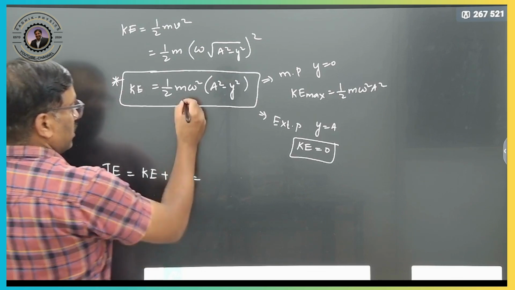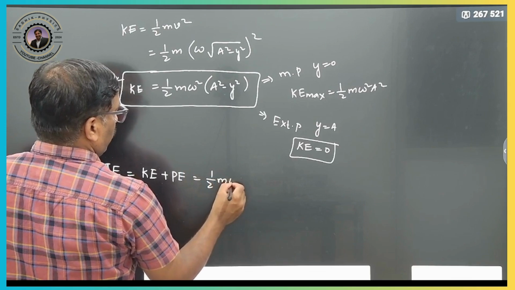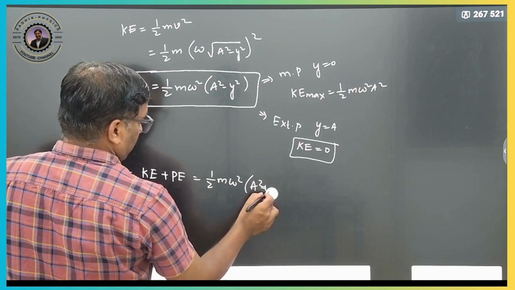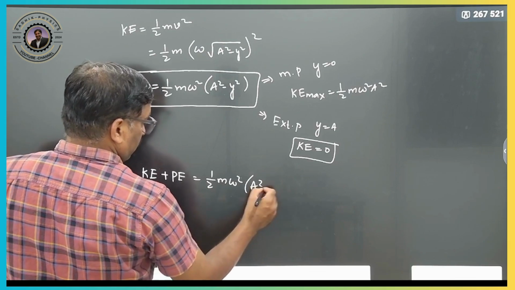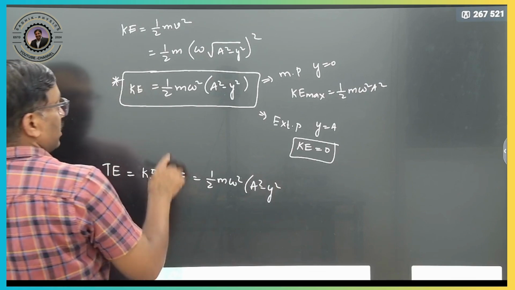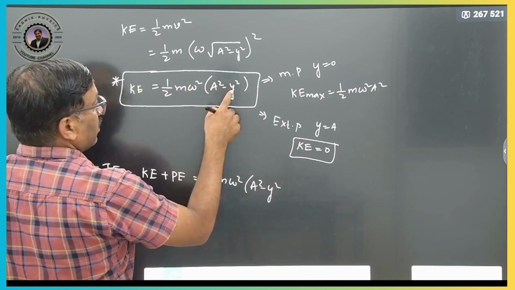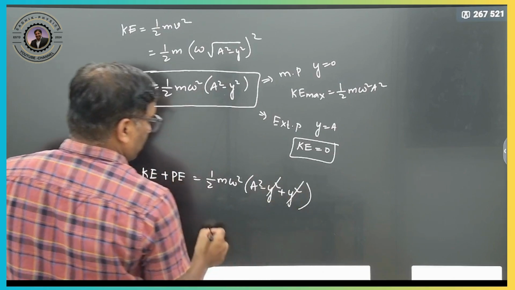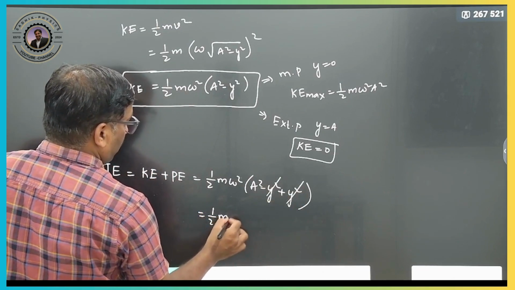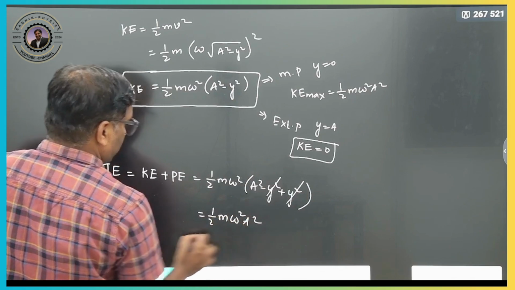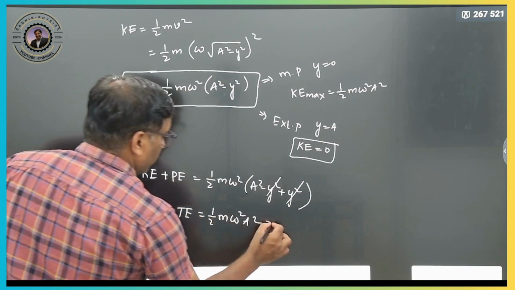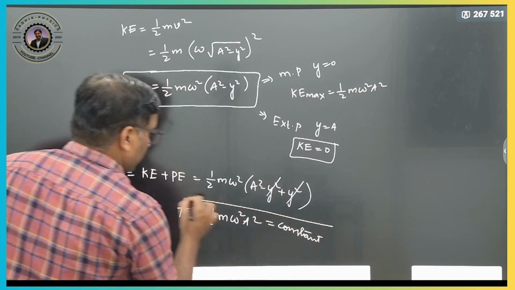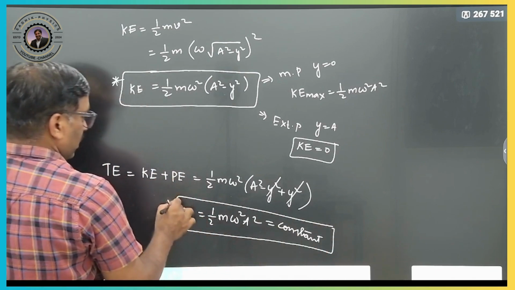So, kinetic energy is half m omega square, a square minus y square. Potential energy is half m omega square y square. Therefore, it will be plus y square, and this will get cancelled out. Therefore, half m omega square a square is your total energy, which is always constant.